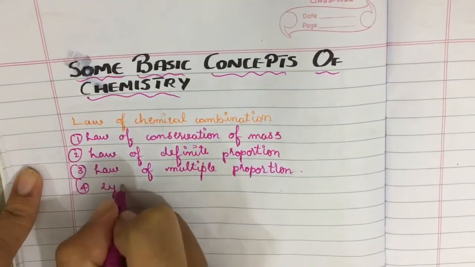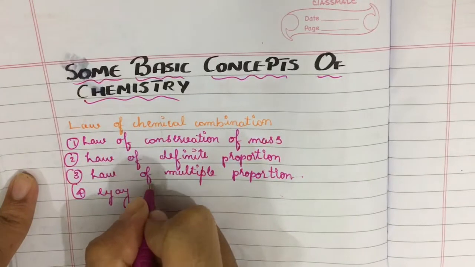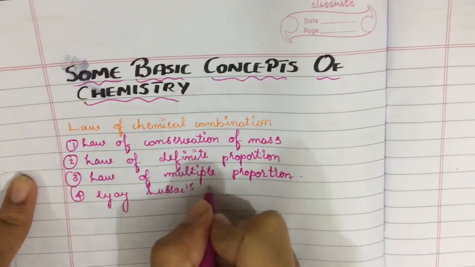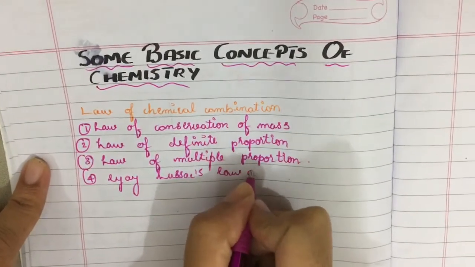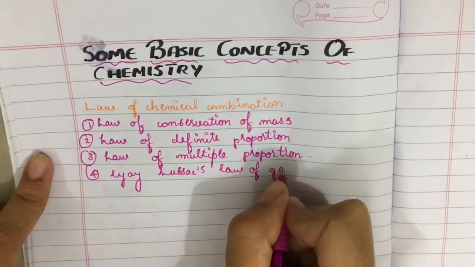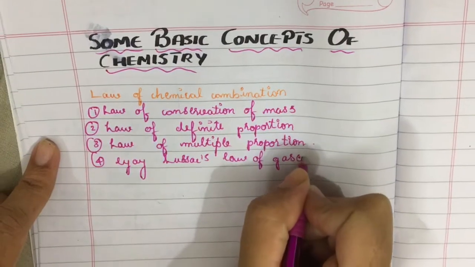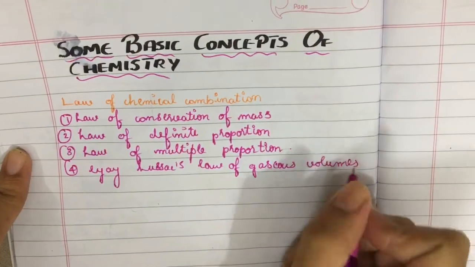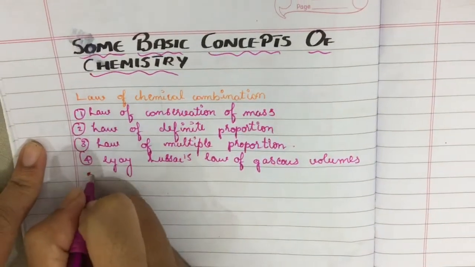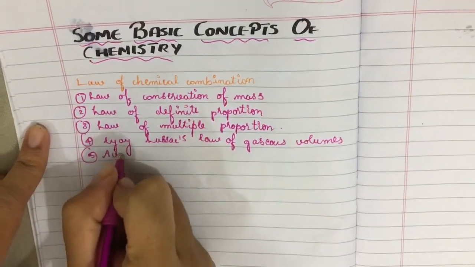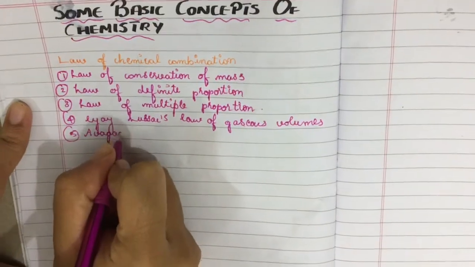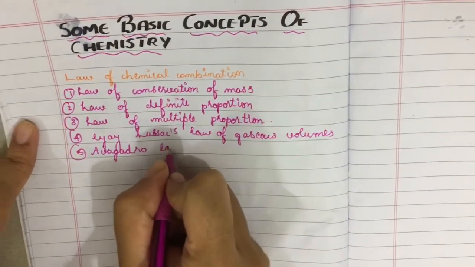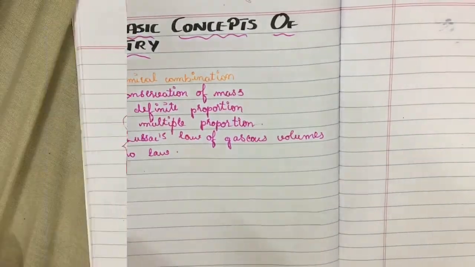Gay-Lussac's law of gaseous volumes. And the last law is Avogadro's law.